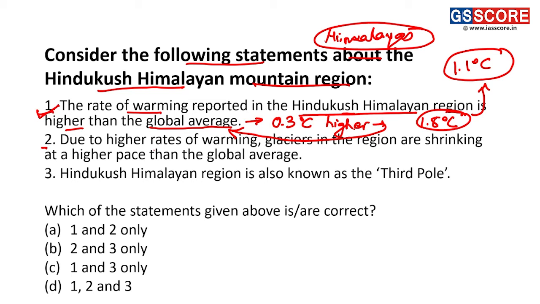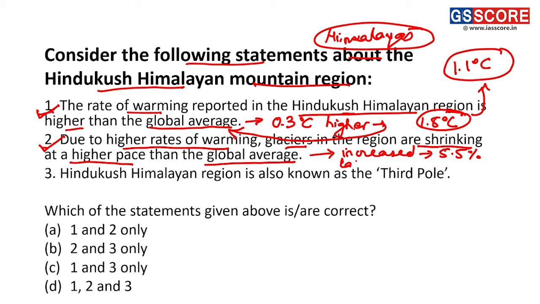About statement 2, due to higher rates of warming, glaciers in the region are shrinking at a higher pace than the global average. So this statement also becomes a correct statement for this question, because the glaciers which are present in the Hindu Kush mountains are also experiencing global warming and climate change, because of which the rate of flow of rivers has increased by almost 5.5% in the Himalayan region.